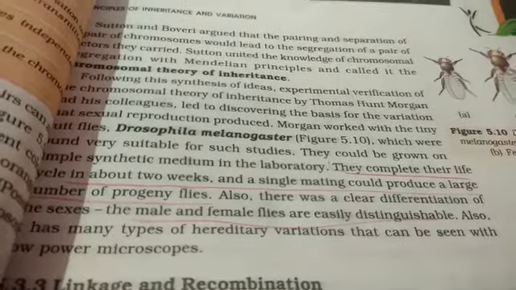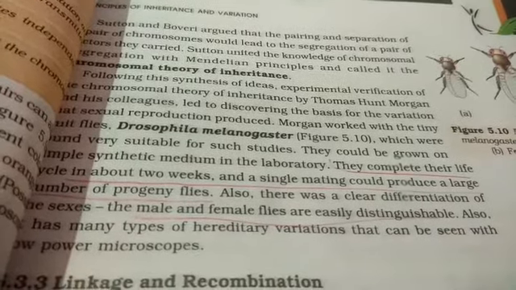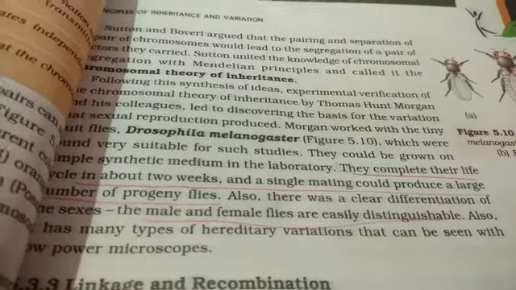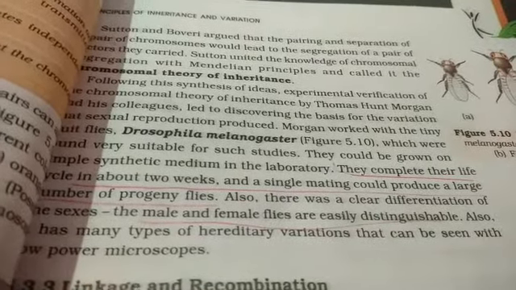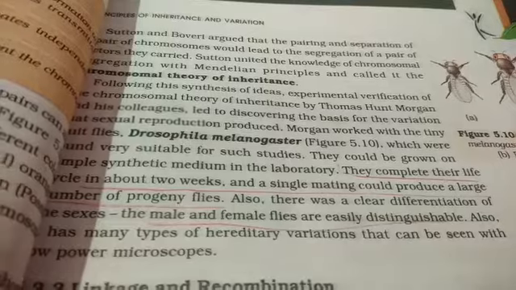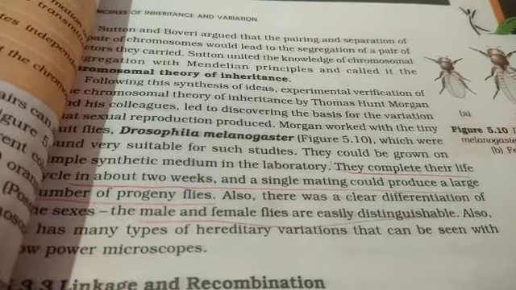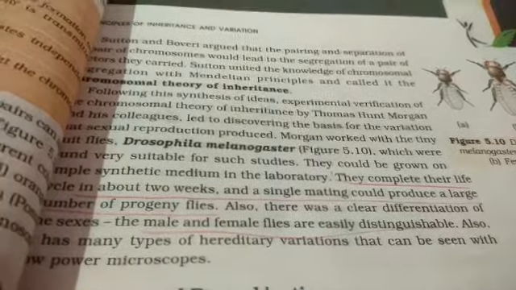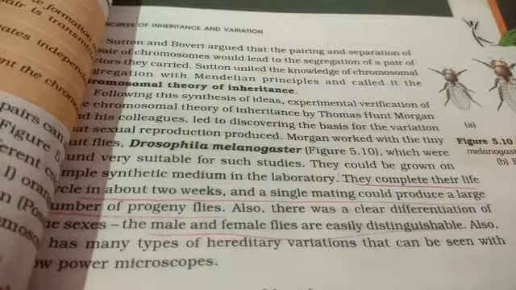And they are having heredity variation also, that can be easily seen with a low power microscope. So, that was the chromosomal theory of inheritance, proved by Thomas Hunt Morgan. Now we will study about linkage.